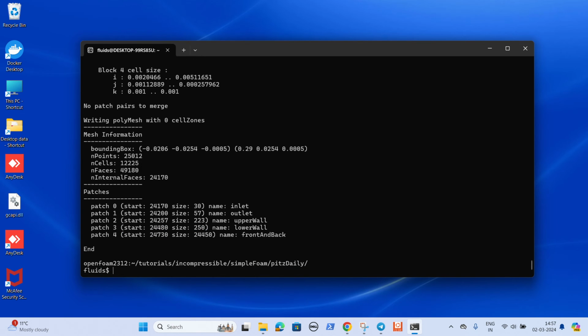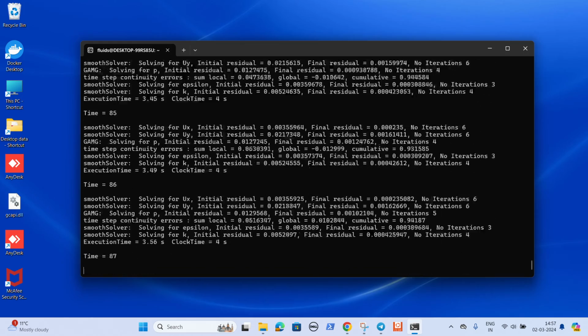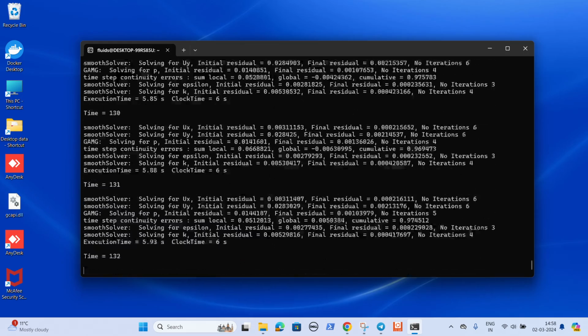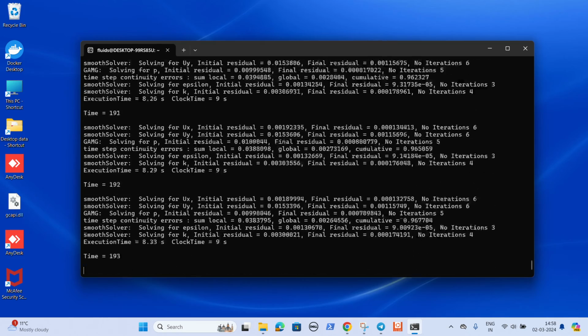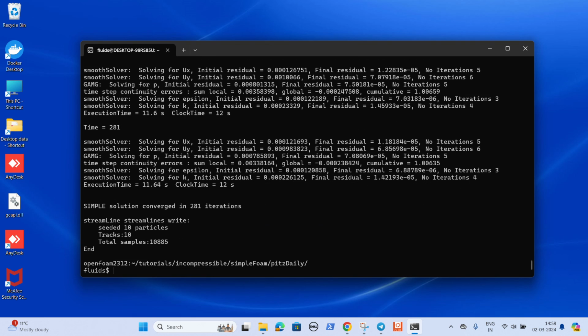So first I will run blockMesh. You can see the mesh is generated successfully, and after that I will do simpleFoam. You can see the simulation is started. Yes, the simulation is converged after 281 iterations.